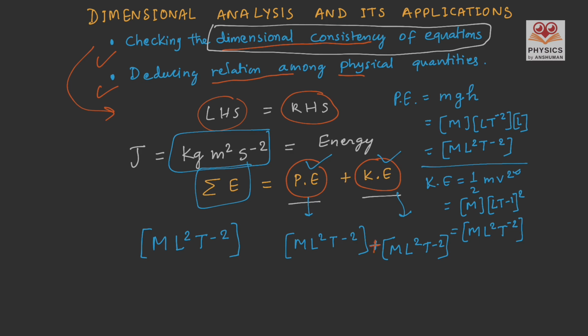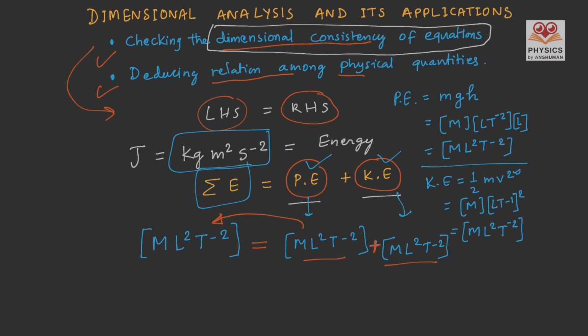Now we can simply see that on the left hand side, the dimension is m L square t to the power minus 2. On the right hand side, both the physical quantities, the potential energy and the kinetic energy, have the same dimensions, and that is equal to the dimension of the energy. So in this way, we can say there is dimensional consistency of the equation.